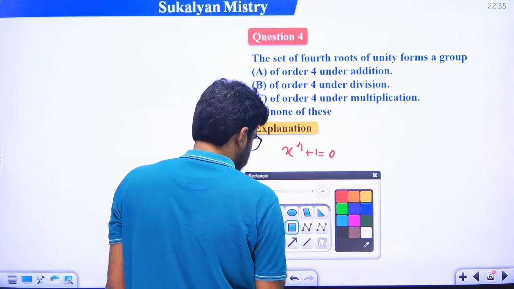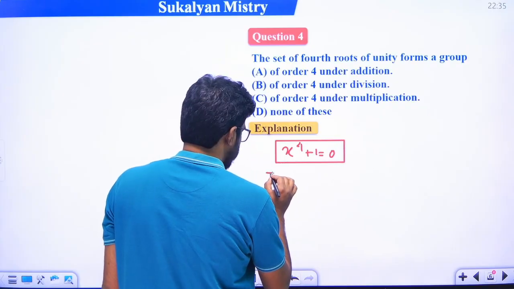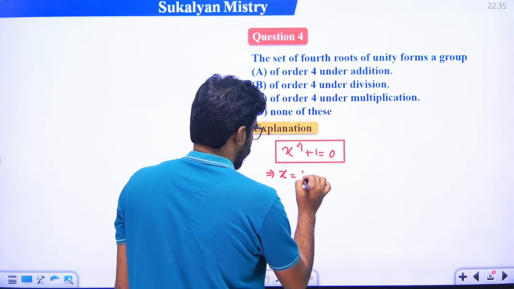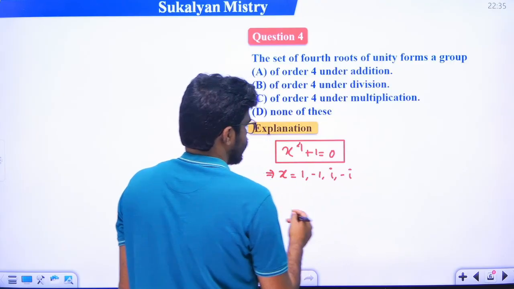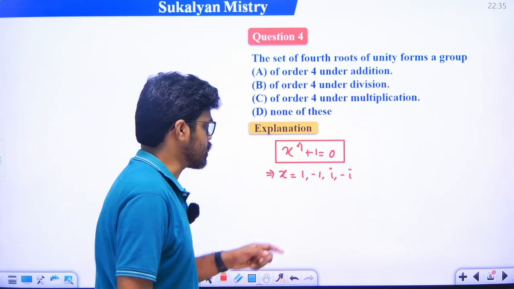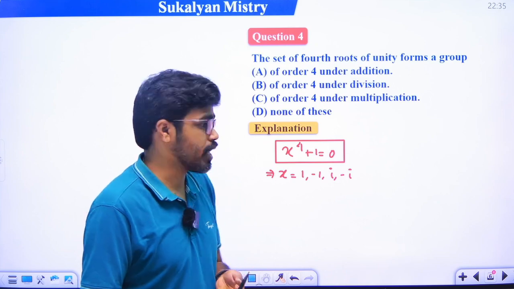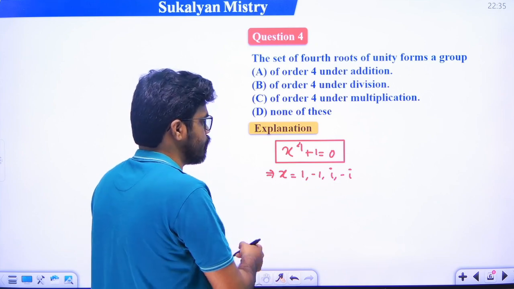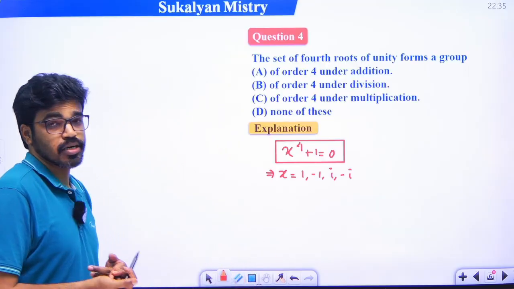If we solve this, we get 4 roots. What are the roots? The roots are x is equal to 1, minus 1, i and minus i, right? So these are the fourth roots of this equation. So this must be a group with respect to multiplication. If we draw this composition table, we see that it forms a group.